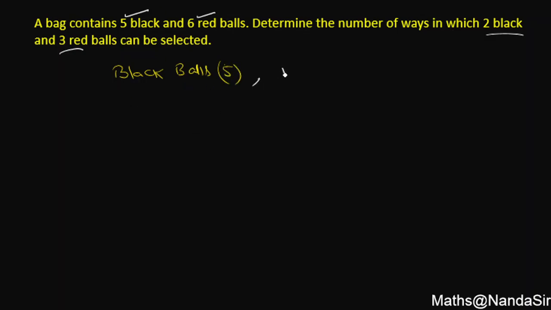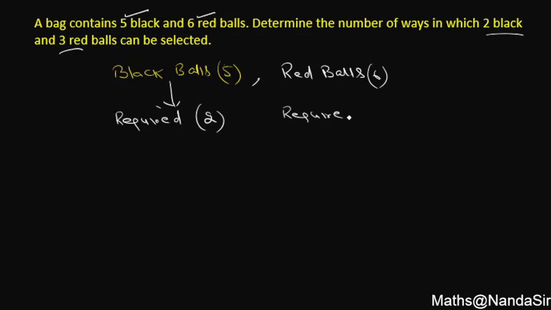How many red balls do we have? It's 6. But out of these 5 black balls, how many black balls are required? Let me write. Required black balls 2. Required red balls 3.